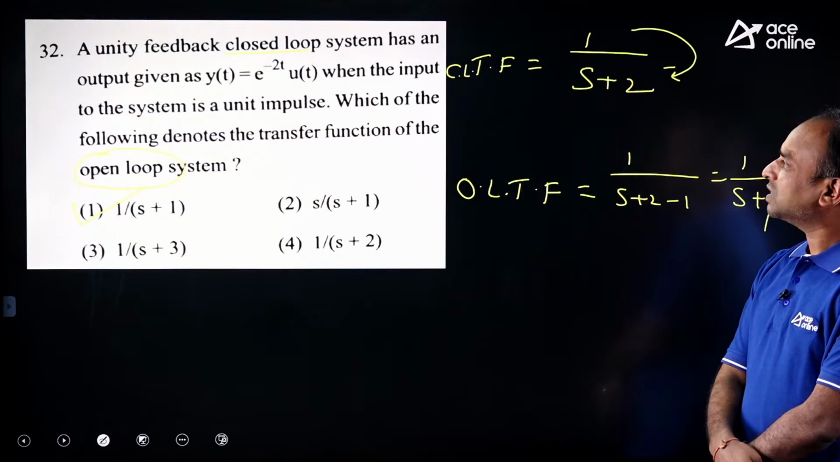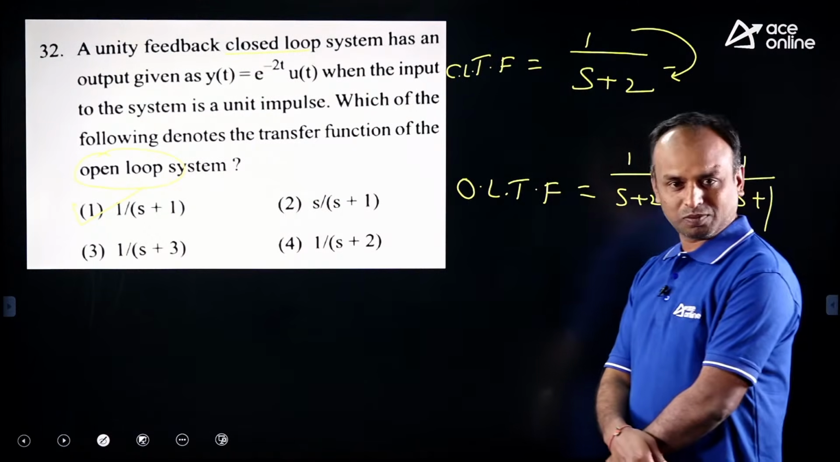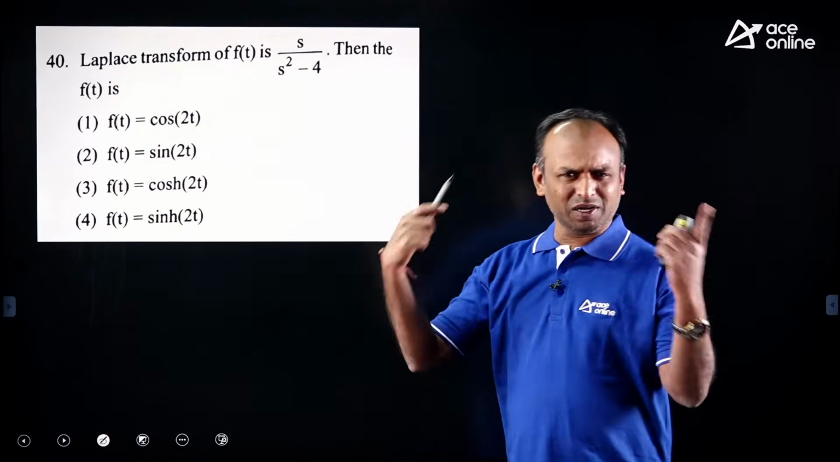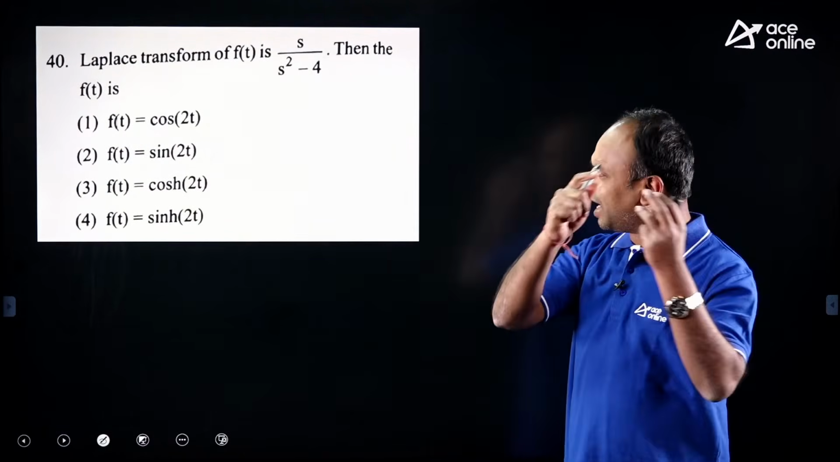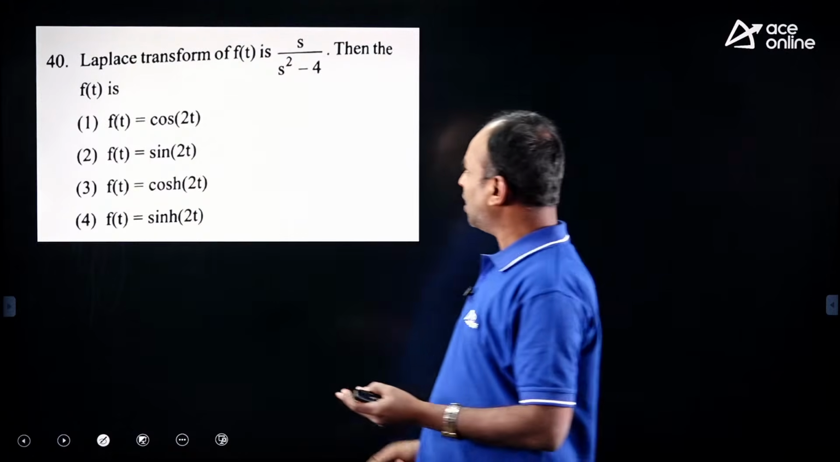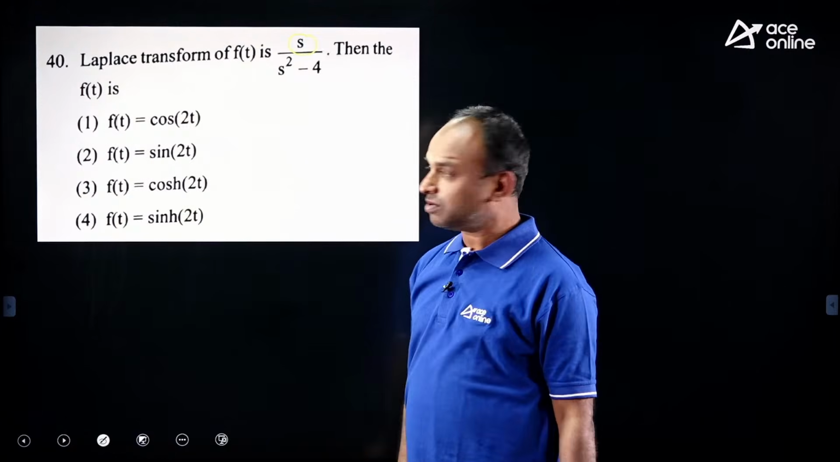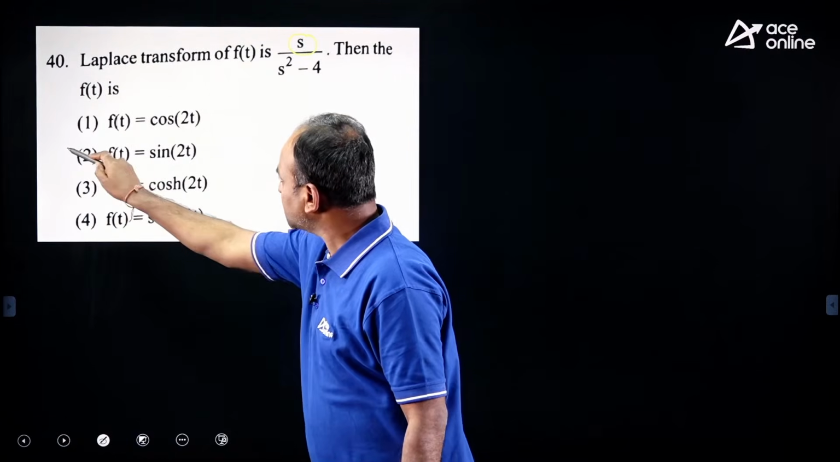Now, the closed loop is given, and it is asking to find the open loop. This is one more question. This is a direct bit. No formula is required. Now, in the numerator, s is there, which means remove the sine option.